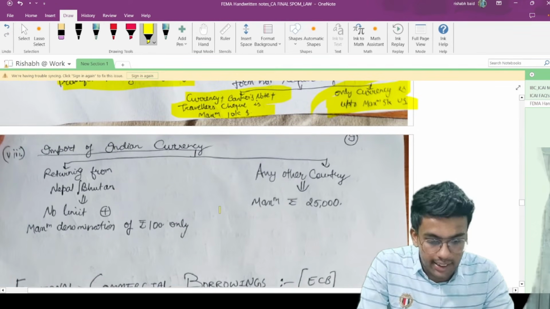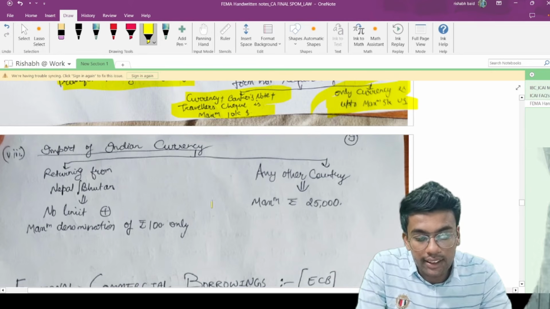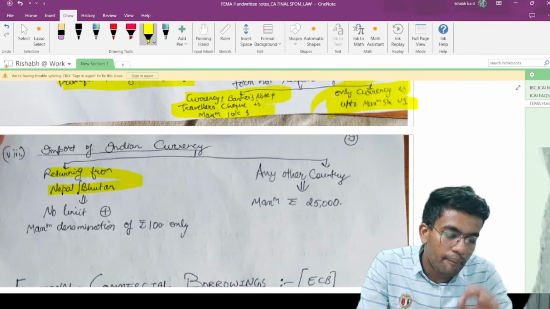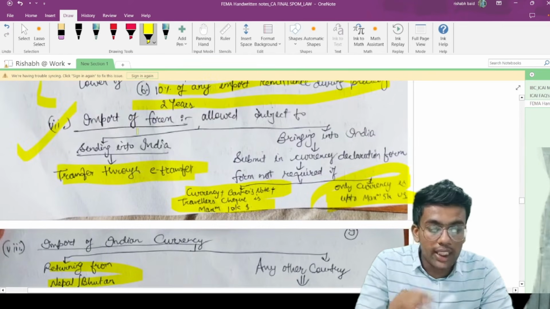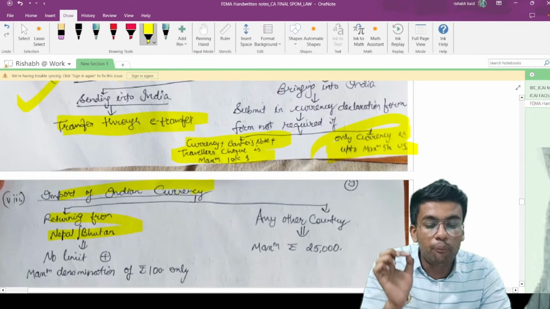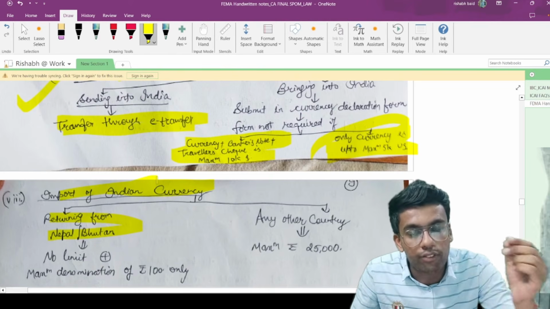Import of Indian currency. Can you import Indian currency, returning from Nepal or Bhutan, is it allowed? No, you cannot import Indian currency into India. So the earlier provision was with respect to import of foreign currency. This is with respect to import of Indian currency. INR, can you bring it from outside India?